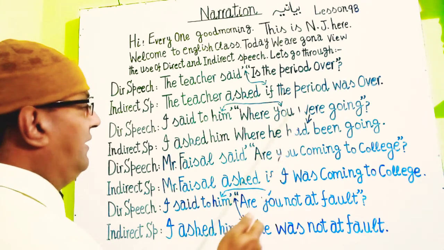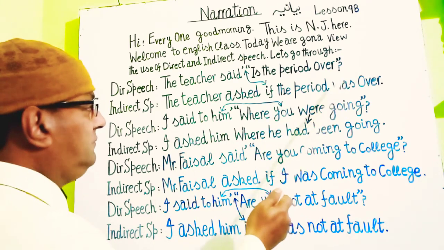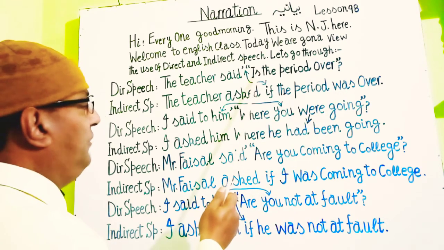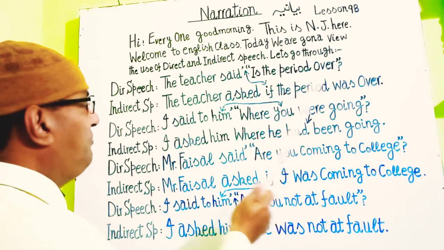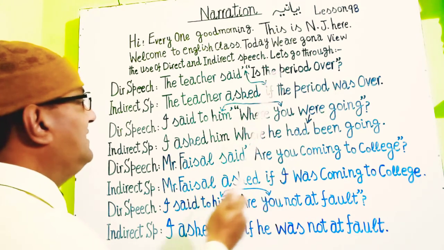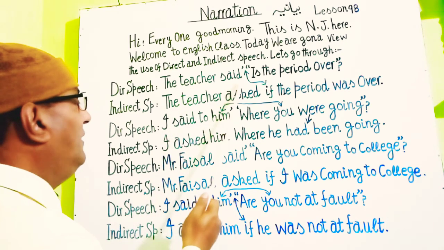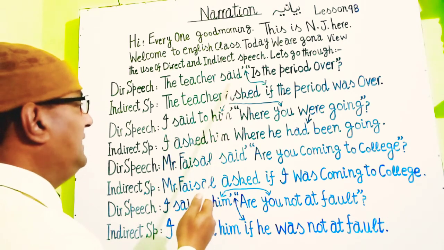As you have learned, "is" is replaced by "was" because there is a past tense in the outer statement of direct speech, that is, said.